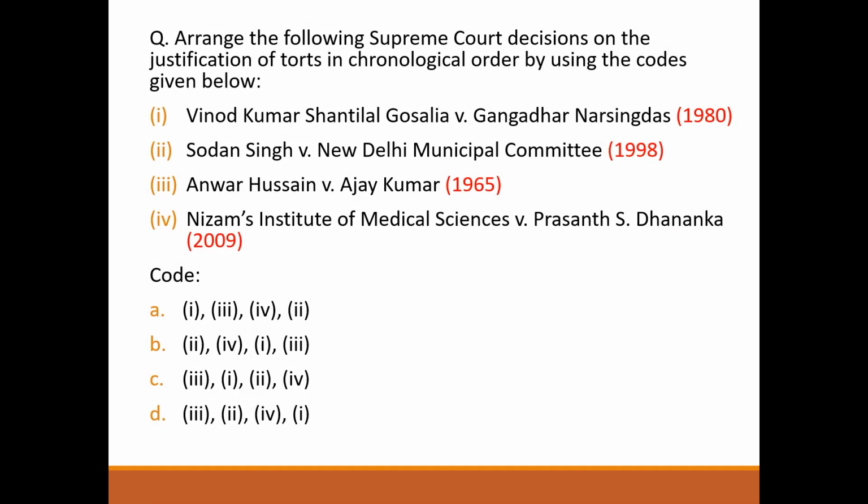Next question. Arrange the following Supreme Court decisions on the justification of torts in the chronological order by using the codes given below. Vinod Kumar versus Gangadhar Narsingdas, 1980. Sudan Singh versus New Delhi Municipal Committee, 1998. Anwar Hussain versus Ajay Kumar, 1965. Nizam's Institute of Medical Science versus Prashant S. Dhananka, 2009. So answer will be option C.